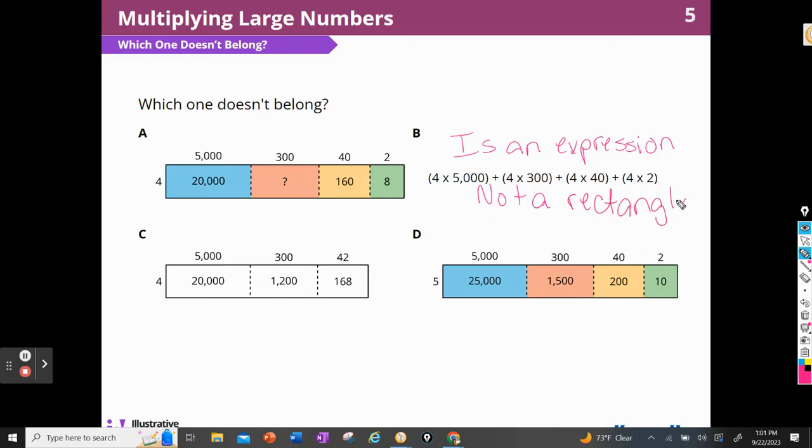Okay, let's see what else I notice. Well, I noticed that in A, I have a question mark here. In all the other rectangles, all the products are filled in. So A is not finished, right?